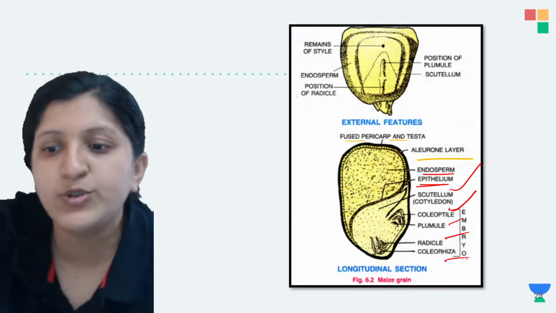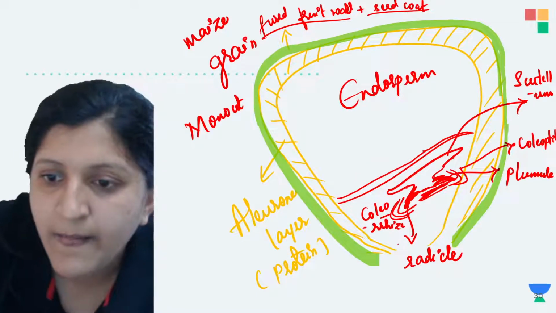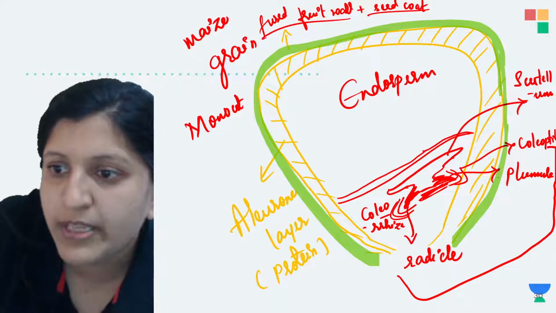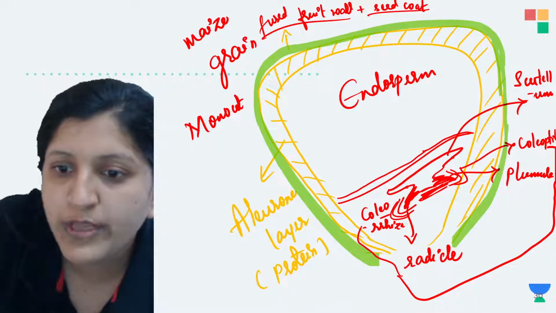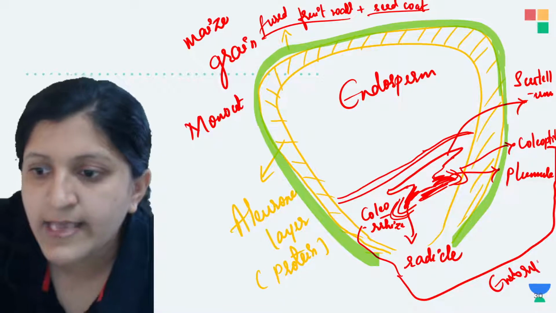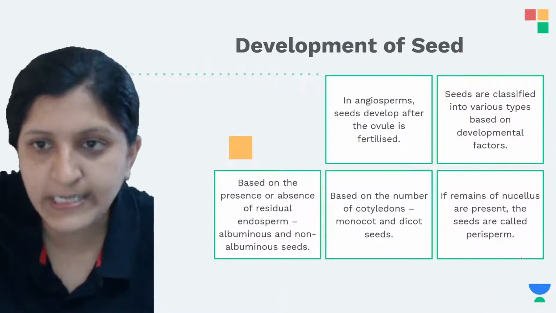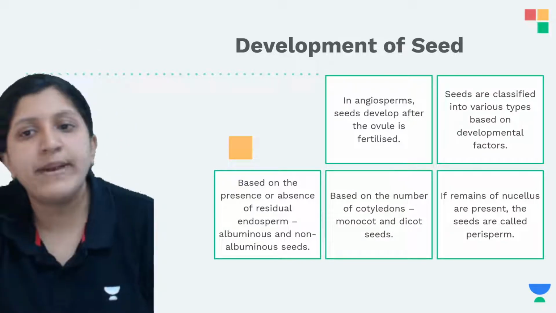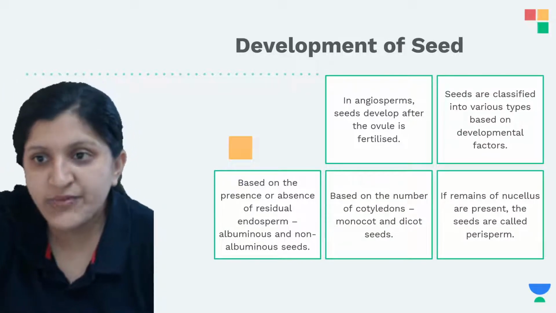So all of this together is basically an embryo itself. That includes even the coleoptile and the coleorhiza. So all of this can be considered as the embryo in a monocot seed. All right, so you can see seed development after the ovule gets fertilized.